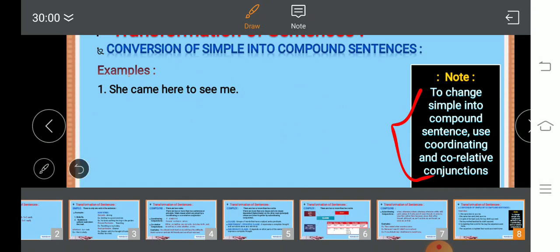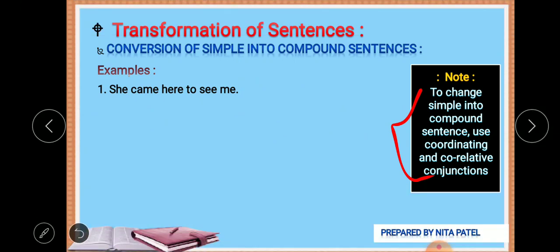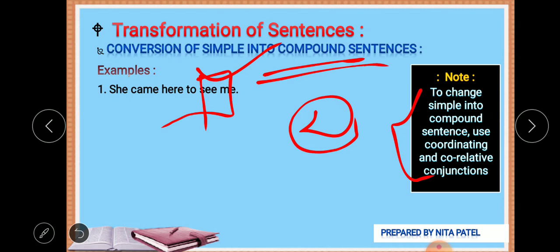Now we have to convert this simple sentence into a compound one. If an infinitive is given, you will probably use it as the second verb, because to frame a compound sentence we require two or more verbs.